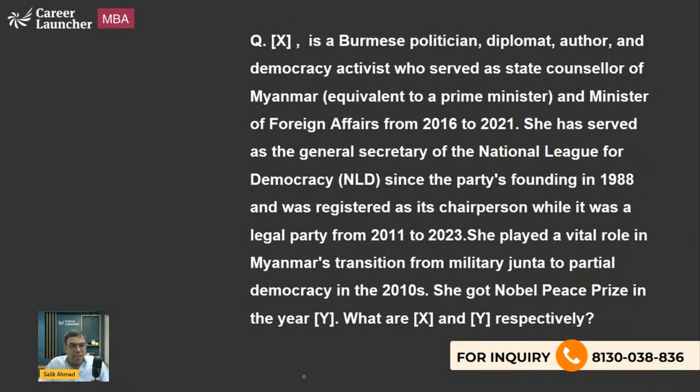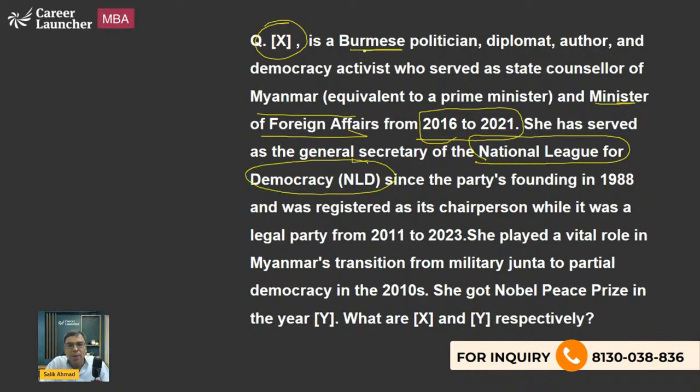The next is X, a Burmese politician, diplomat, and activist who served as a state councillor. Please read the question and then answer me. From 2016 to 21, she served as foreign minister as well as state councillor. She was the general secretary of the National League for Democracy, the name of her political party. Burma is actually the old name of Myanmar.